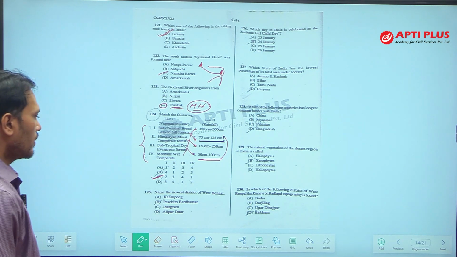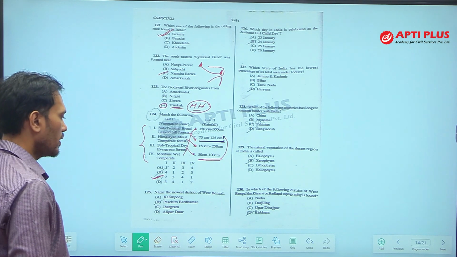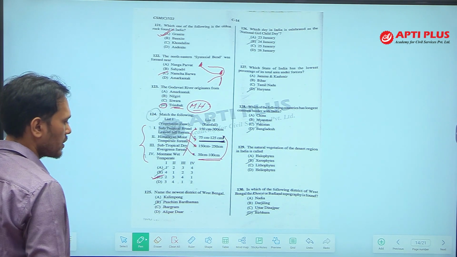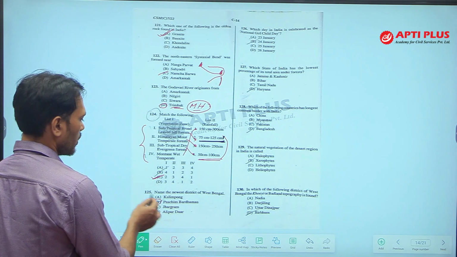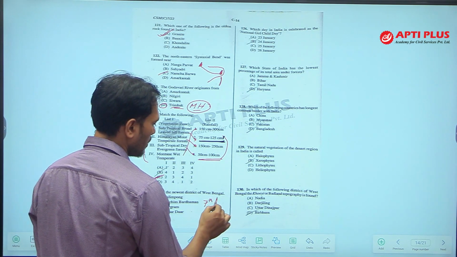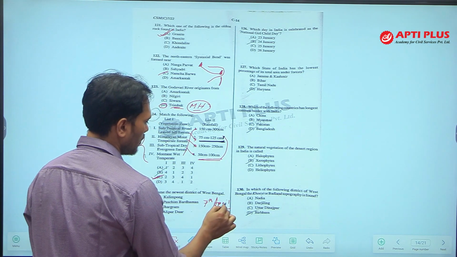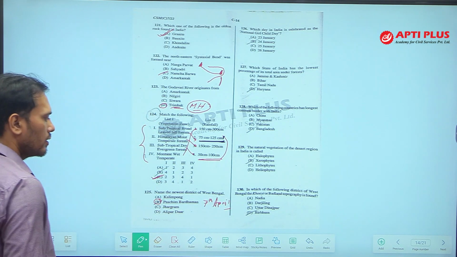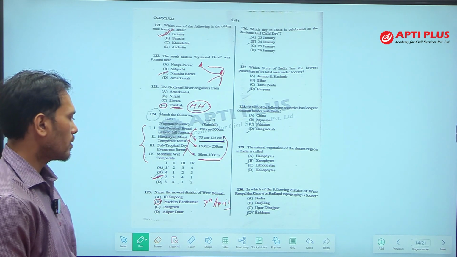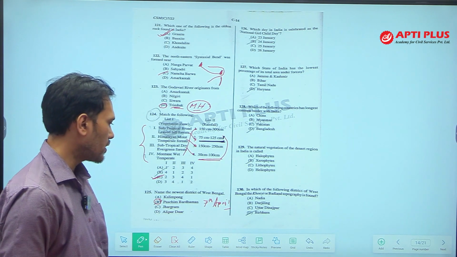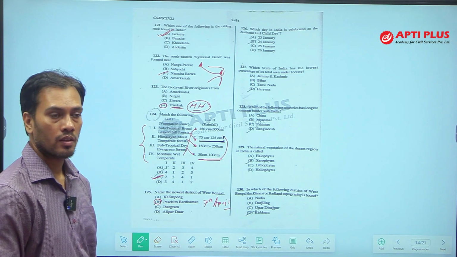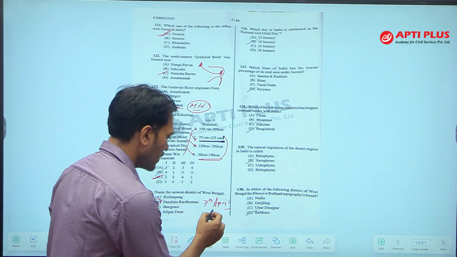Next question. Name the newest district of West Bengal. West Bardhaman was formed on 7th April, and it is the 23rd district of West Bengal. Before this, Jhargram was formed on 4th April, the 22nd district.